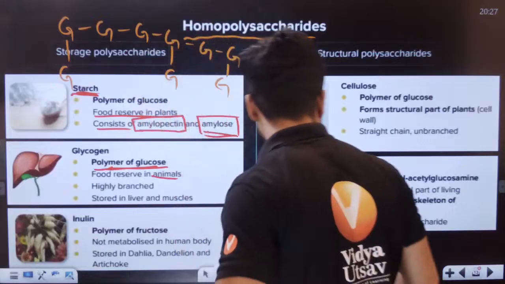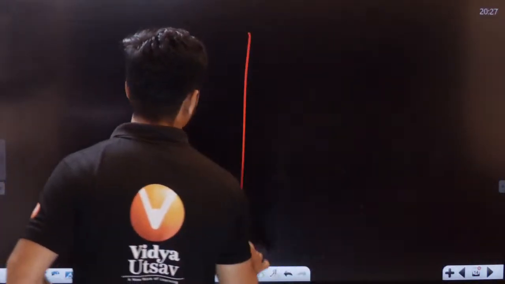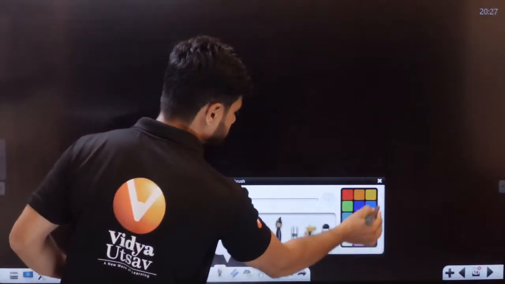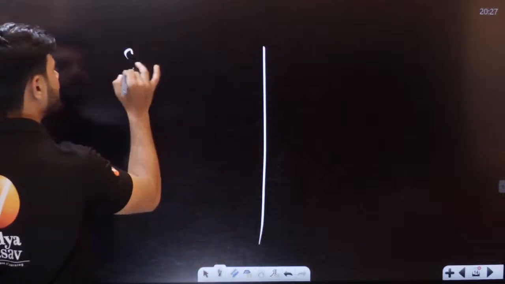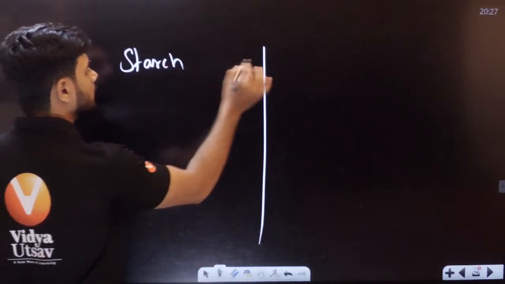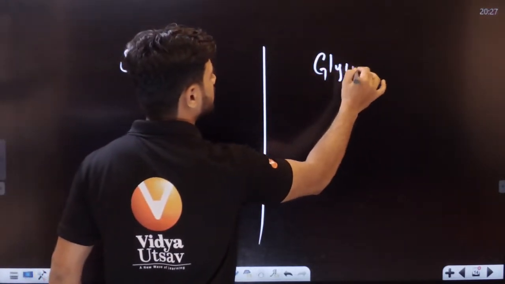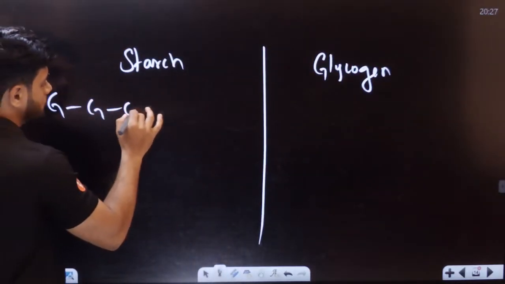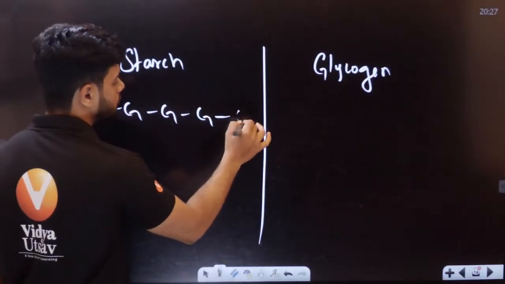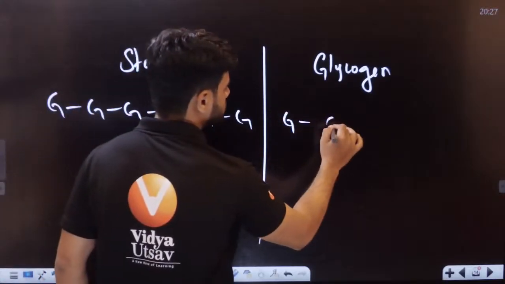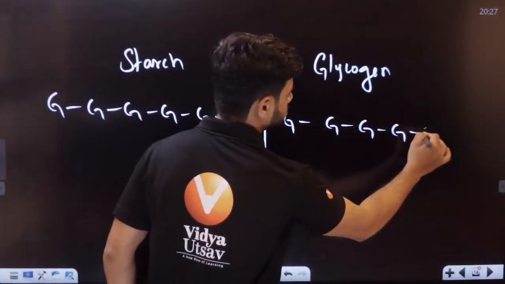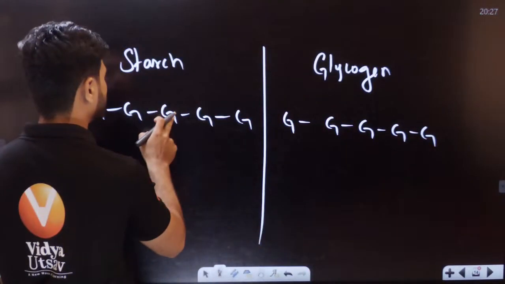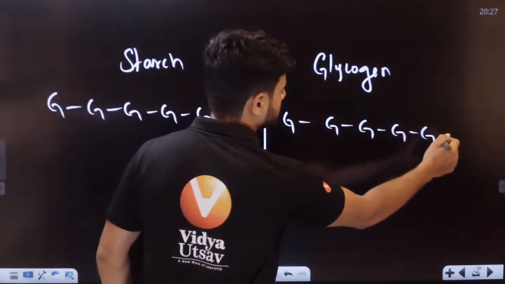Let me tell you, students. Let's take starch here, and we can see glycogen here. Glucose, 1 2 3 4 5 6. 1 2 3 4 5 6.